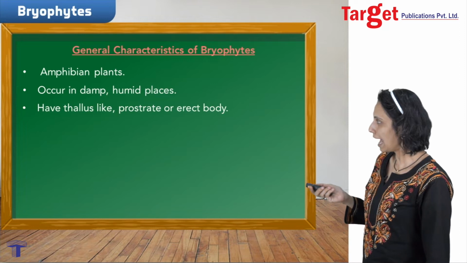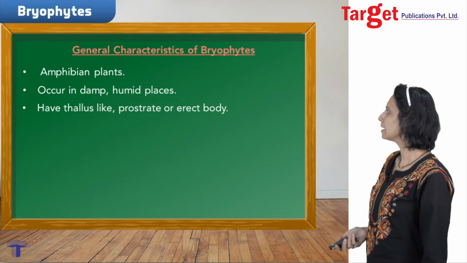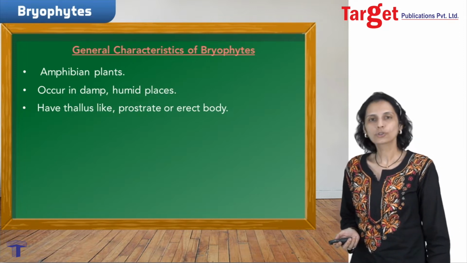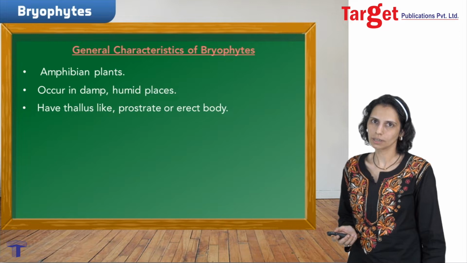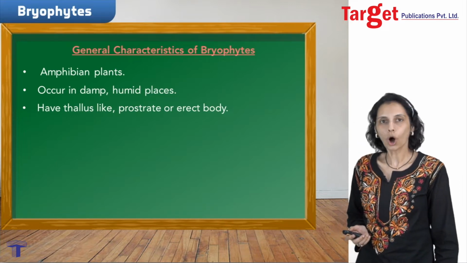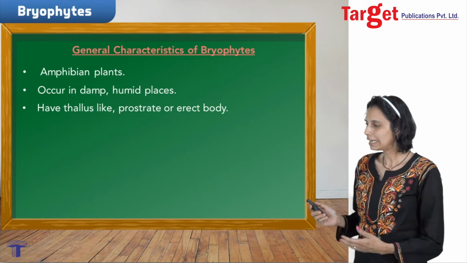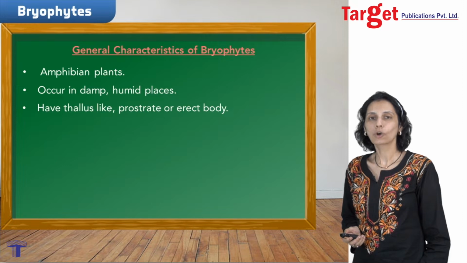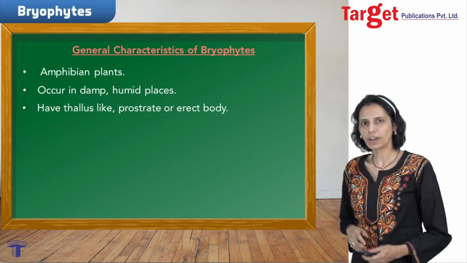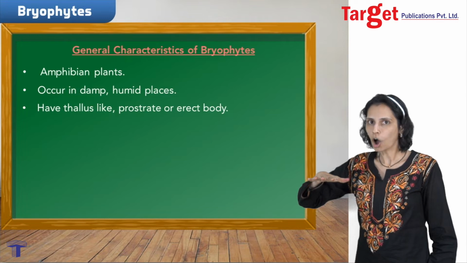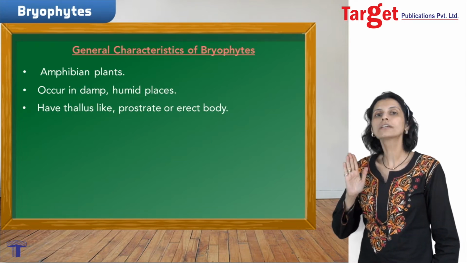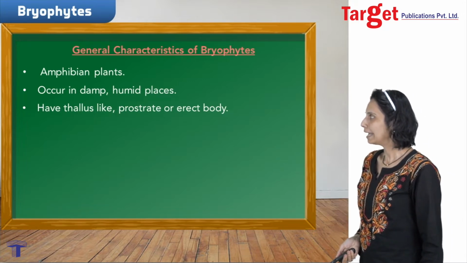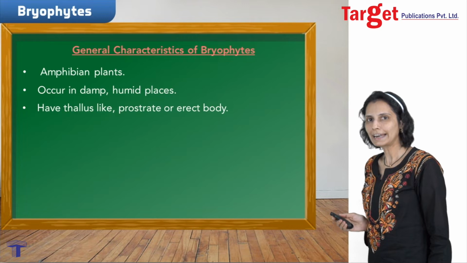They have a thallus-like prostrate or erect body. What do you mean by that? We know that they lack a true root system and shoot system. It means no true roots or true stem is present in bryophytes, but the body of the bryophyte is called a thallus, which is prostrate, meaning it grows laterally, or erect, meaning it grows vertically. Therefore, we can say that the thallus or body is either prostrate or erect in position.